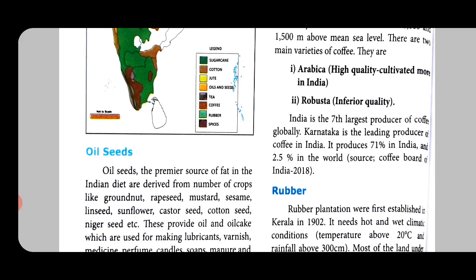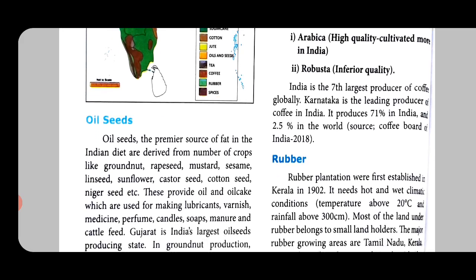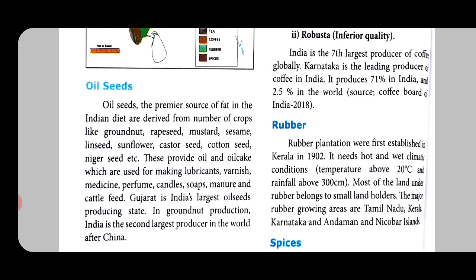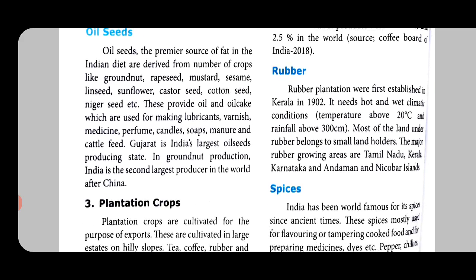Inferior means low, okay, that is high quality, this is low quality. India is the 7th largest producer of coffee globally, that means worldwide. Karnataka is the leading producer of coffee in India. It produces 71% in India and 2.5% in the world. Source Coffee Board of India gave this information in 2018.